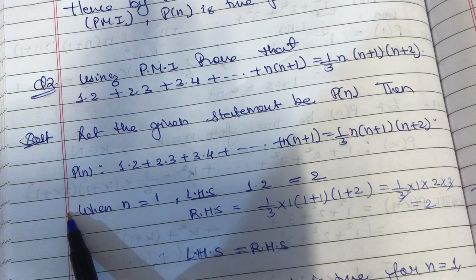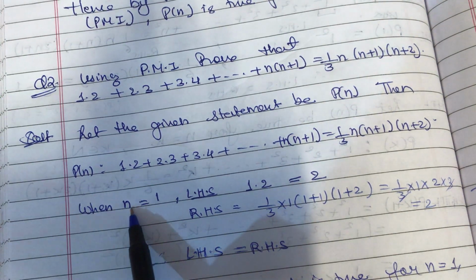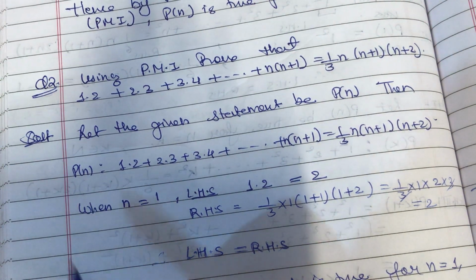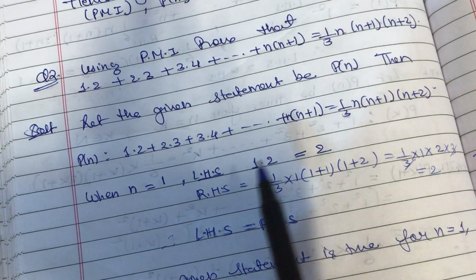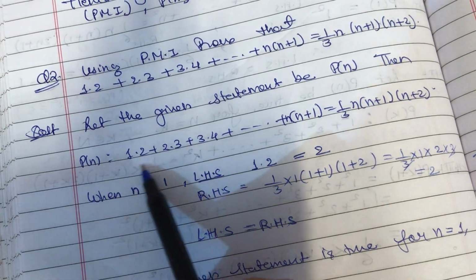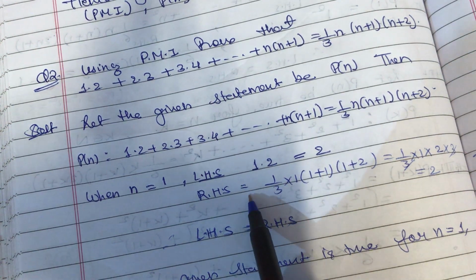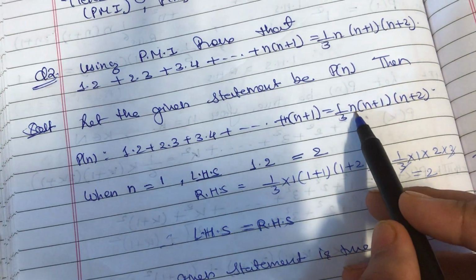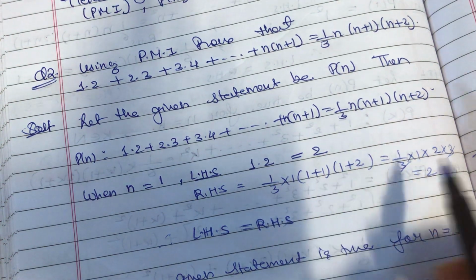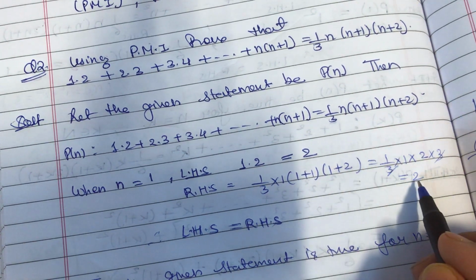Now the first step is that first of all I'll find the value for n equals 1, that is P1. For n equals 1, the LHS is going to be the first term only, which is 1 into 2, which equals 2, and the RHS is going to be how much? In place of n I'm going to put 1. So by solving it I'm going to get 2.